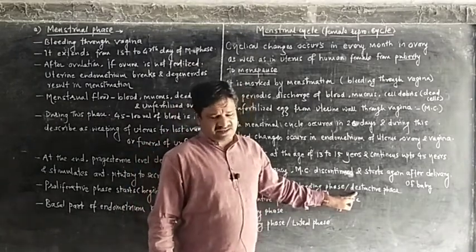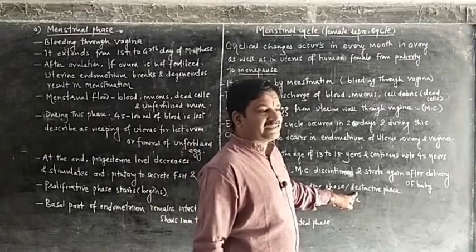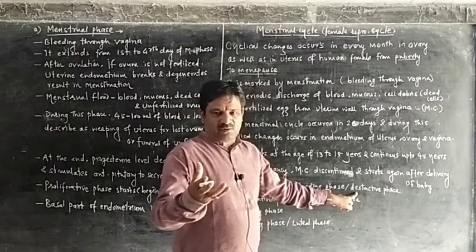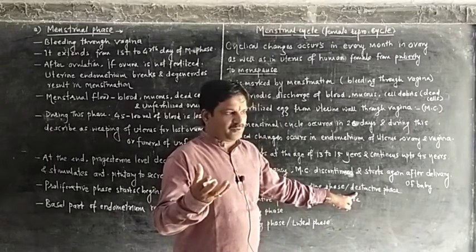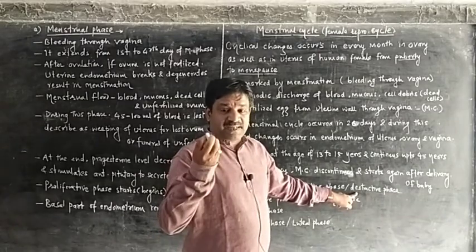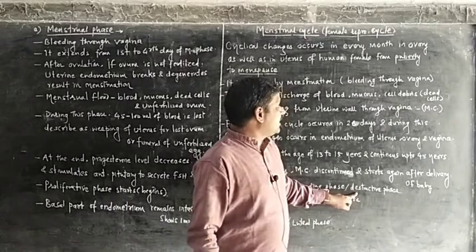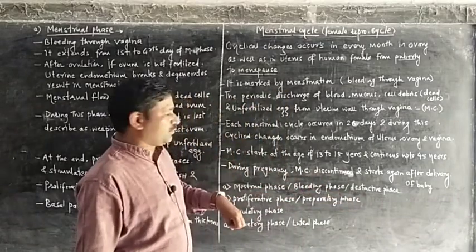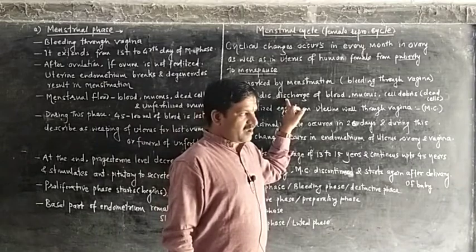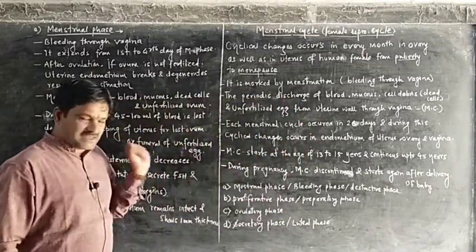It is called the destructive phase because in this phase the uterine endometrium degenerates and breaks down, and due to this breakdown the menstrual flow comes out of the vaginal canal.